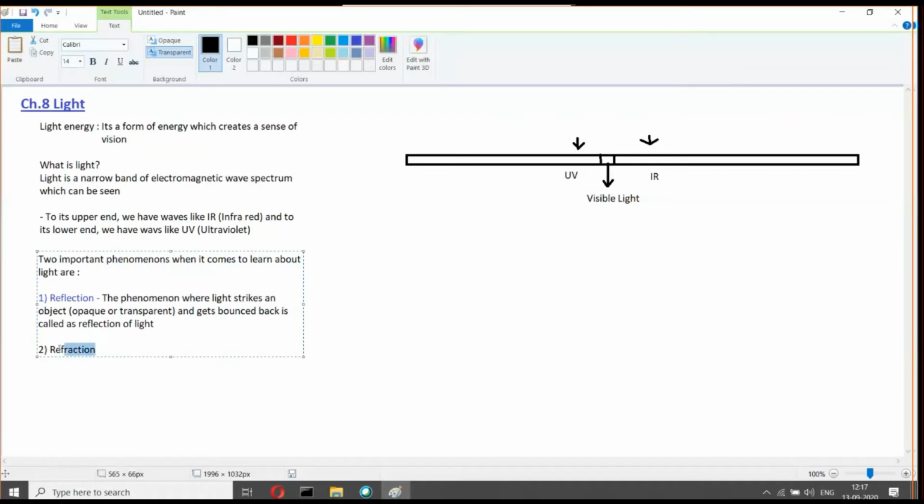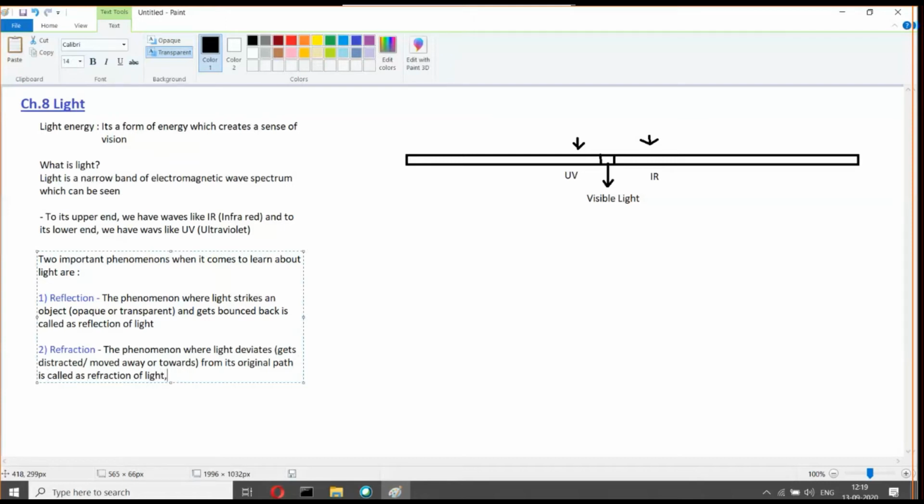Now, refraction of light: the phenomenon where light deviates, meaning it gets distracted or moves away or towards its original path, is called refraction of light.